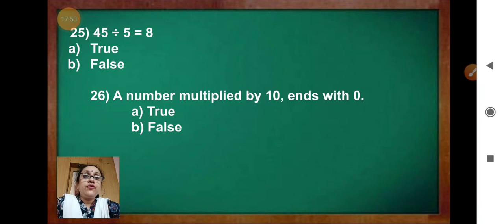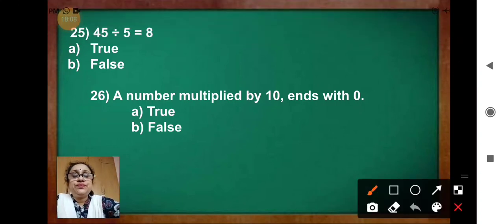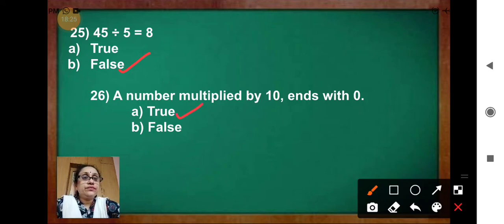Question 25. 45 divided by 5 equal to 8. Say the tables of 5. After dividing 45 by 5, you are not getting 8. So it is false. Question 26. A number multiplied by 10 ends with 0. True or false? It is true. Okay.